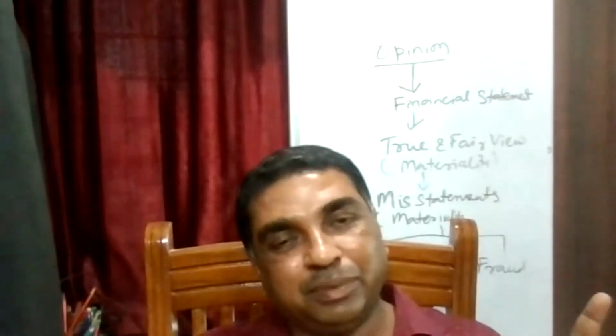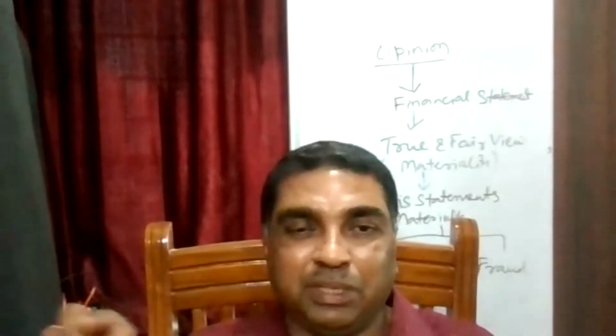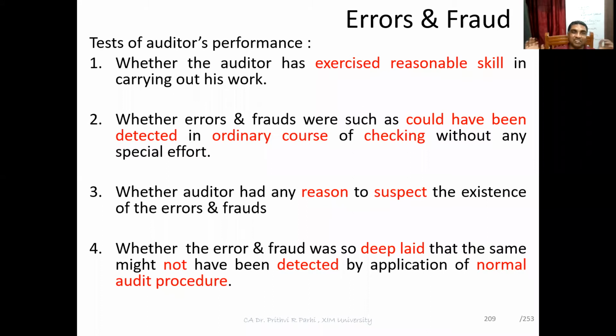Frauds or mistakes may incidentally be discovered, but audit procedures are not specifically directed at the detection of fraud and error. In that situation, how to know whether the auditor is actually guilty or negligent? These few points will help us to take a decision in that kind of situation.